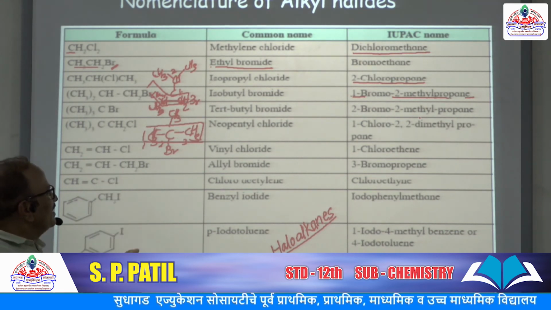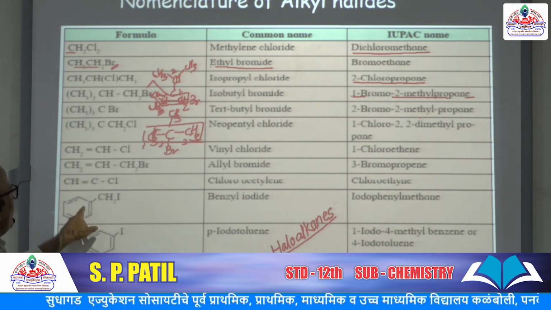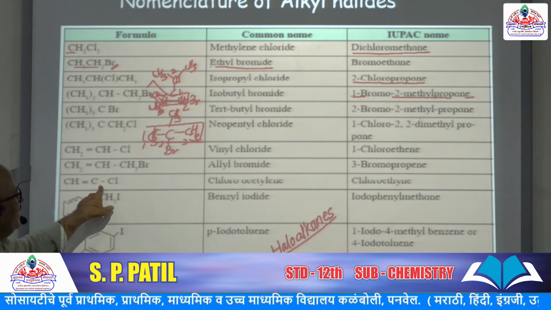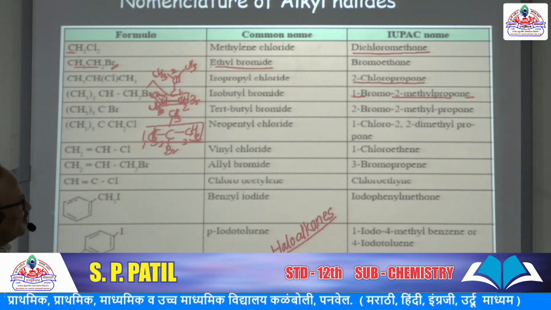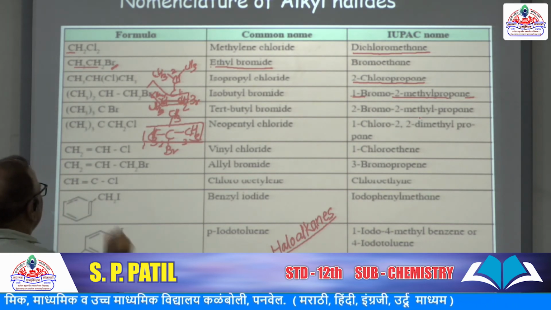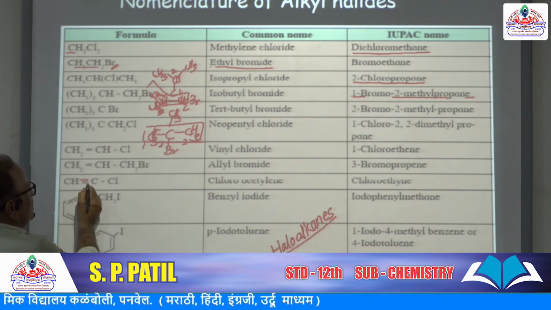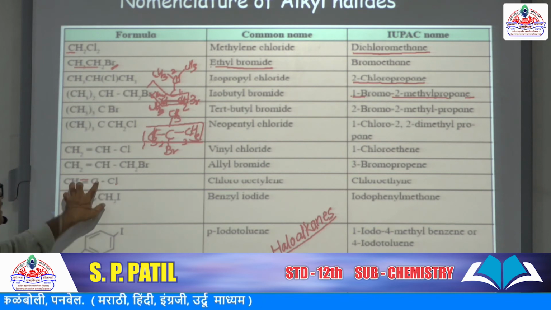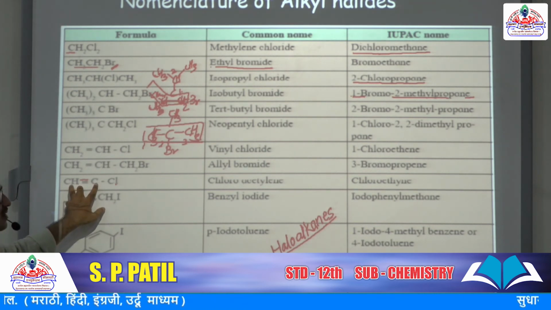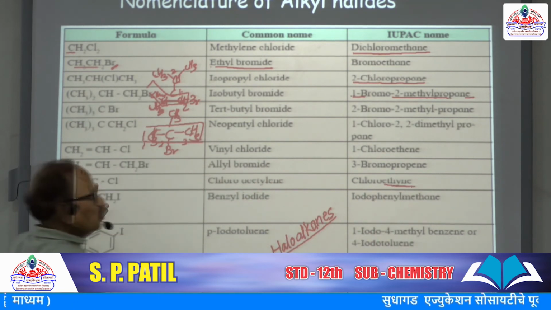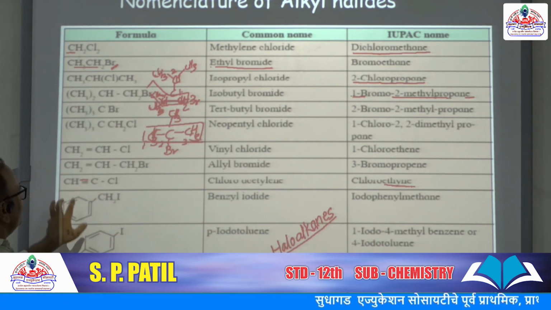See this another examples, CH2 double bond CHCl, chloroethane. So this is triple bond CH triple bond C Cl. It is derived from ethine, so chloroethane. The name is chloroethane.